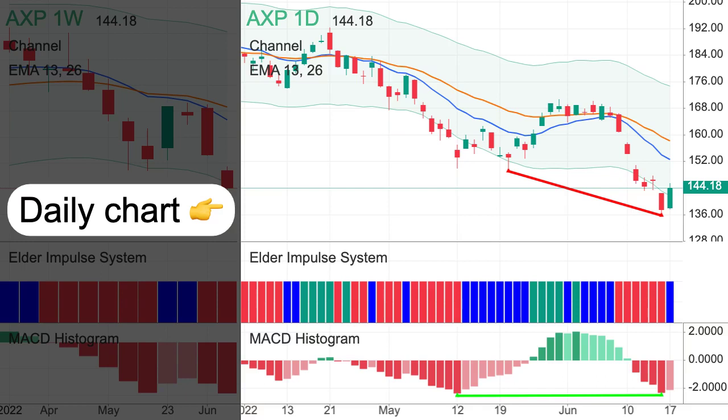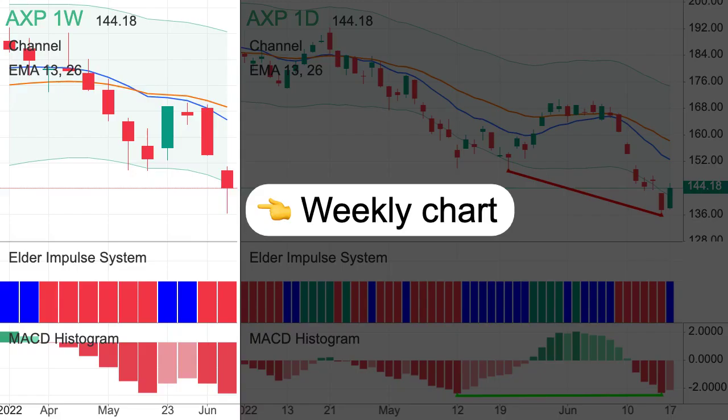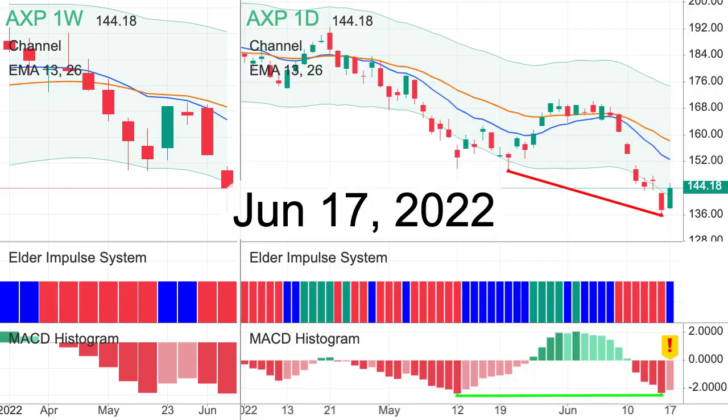On the right side of the screen there are a price chart, an Elder Impulse system and a MACD histogram chart on the daily range. On the left side of the screen there are the same charts on the weekly range. On June 17, 2022, a bull divergence formed in a downtrend.